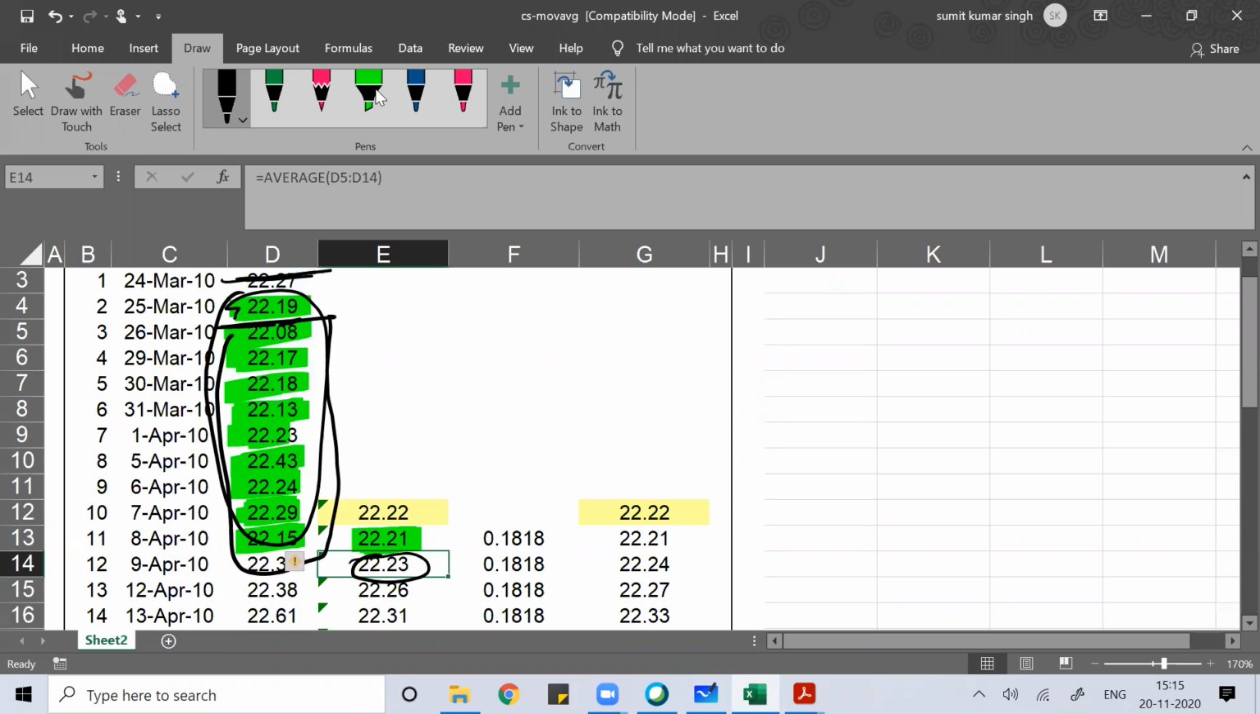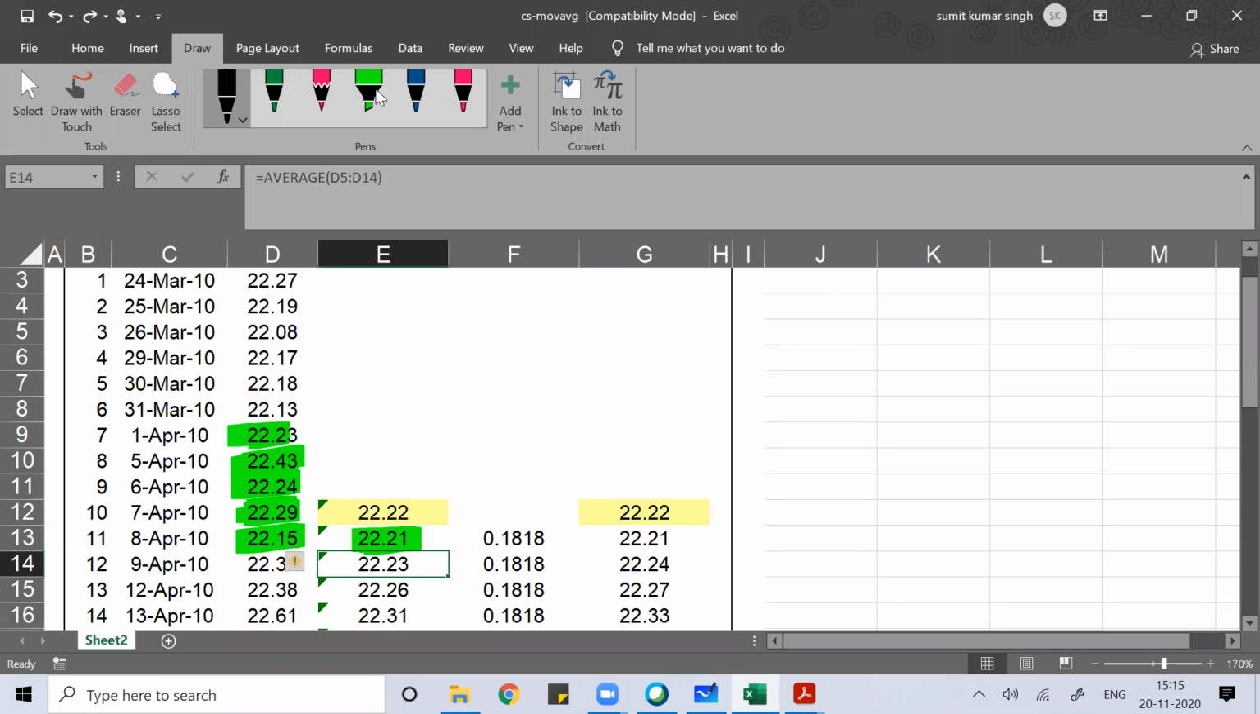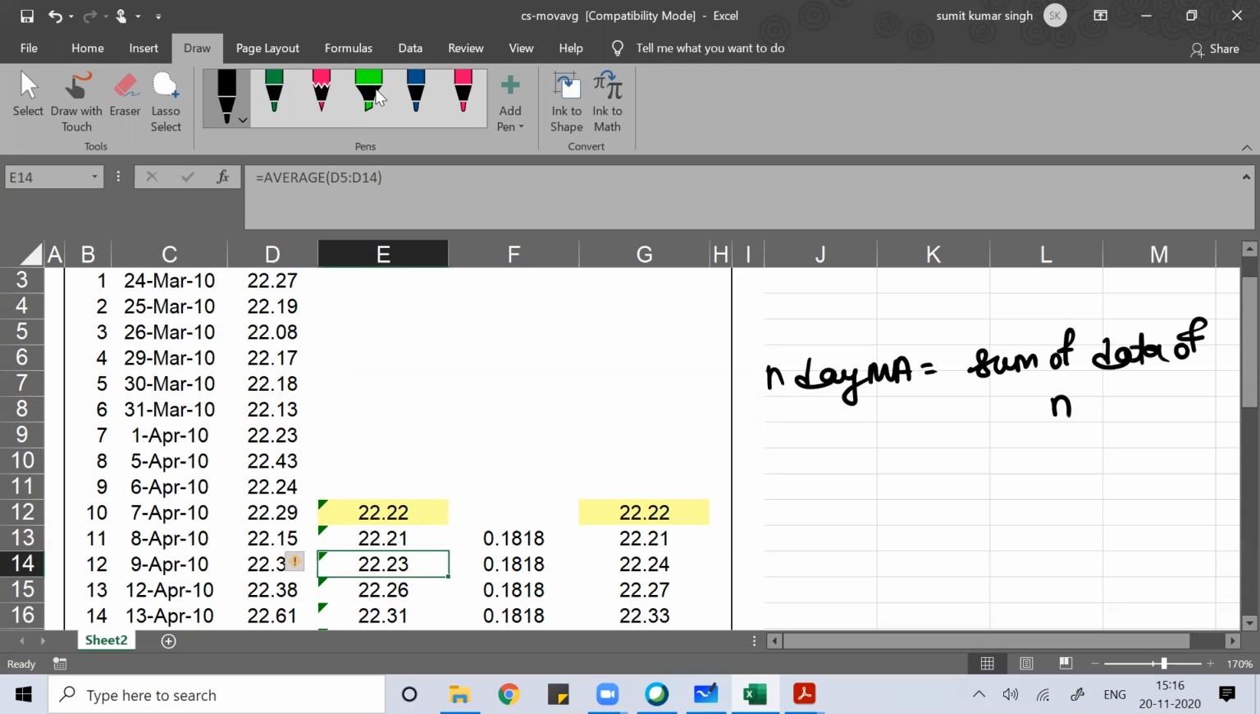So I hope you're getting the concept. That's why we called it a moving average. Okay, so this is simple moving average. In simple moving average, we give equal weightage to the events which have happened in the past. All the events get equal weightage. So an n-day moving average is nothing but the sum of the data of n days divided by n. So this is the simple moving average.